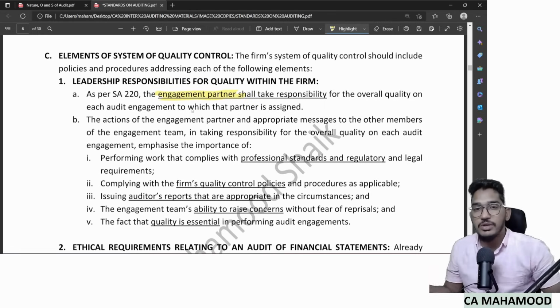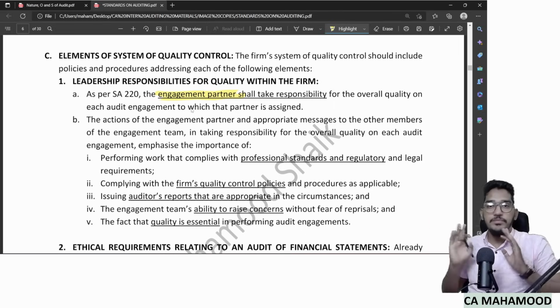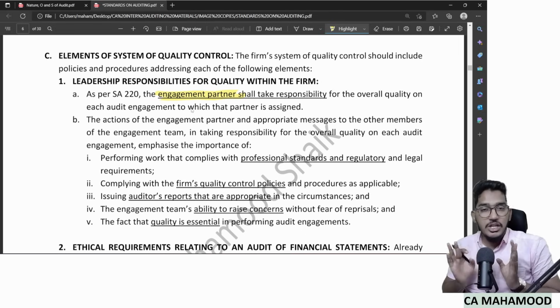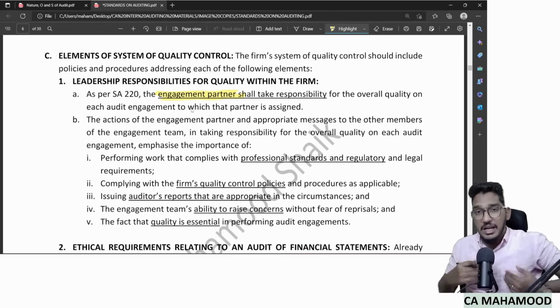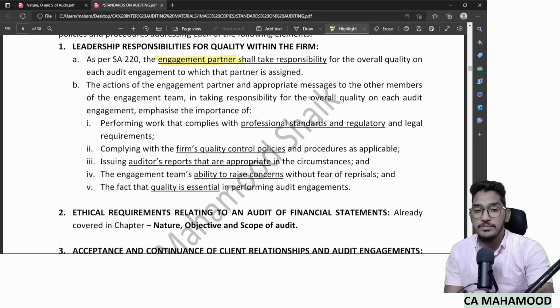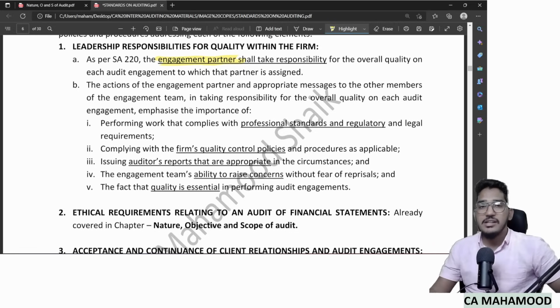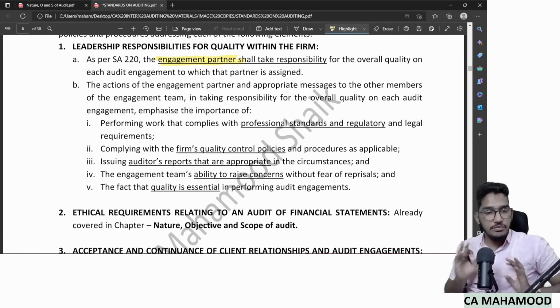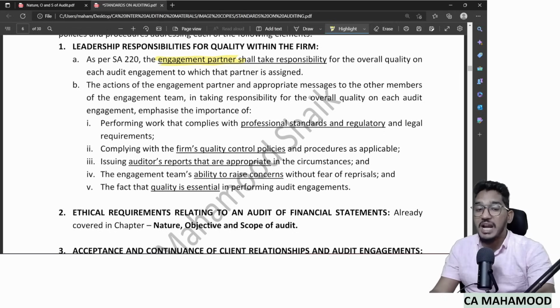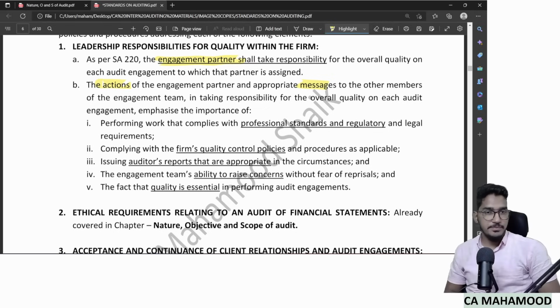Now, if I am the engagement partner and I come forward and say I will take the leadership responsibility, by saying just like that you are not fulfilling your responsibility. Then how to fulfill that leadership responsibility, sir? That's what they say here. If you want to make sure that your engagement team is doing the work in a qualitative manner, just saying out loud that you are a leader alone will not be enough. Either by way of your actions or by way of your messages, you should try to highlight some information to the rest of your team members.